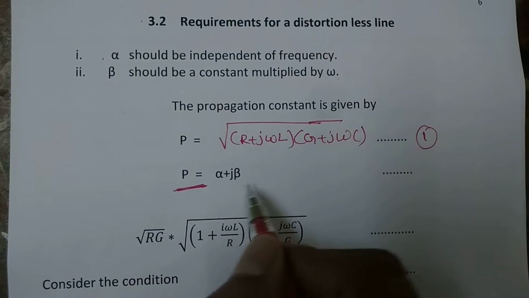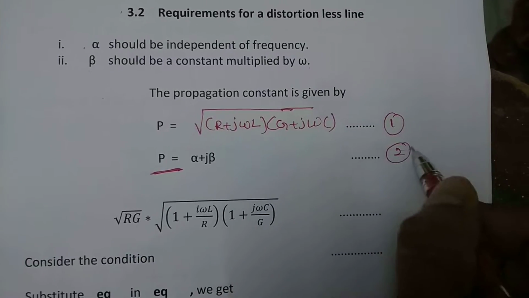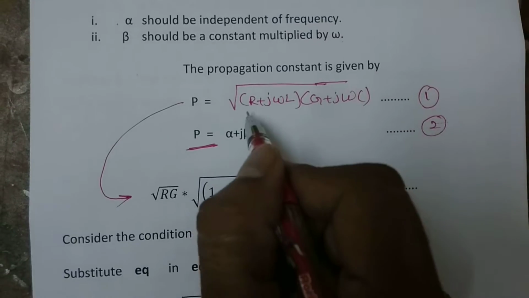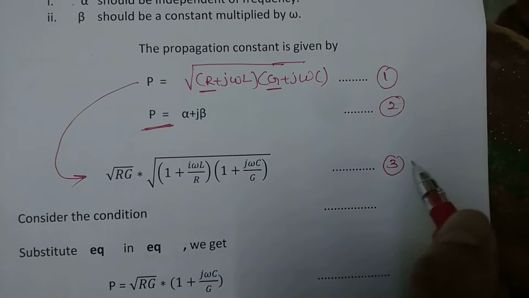P can also be given as alpha plus j beta. Equation number 2. Now from equation number 1, taking R and G out, we get equation number 3.